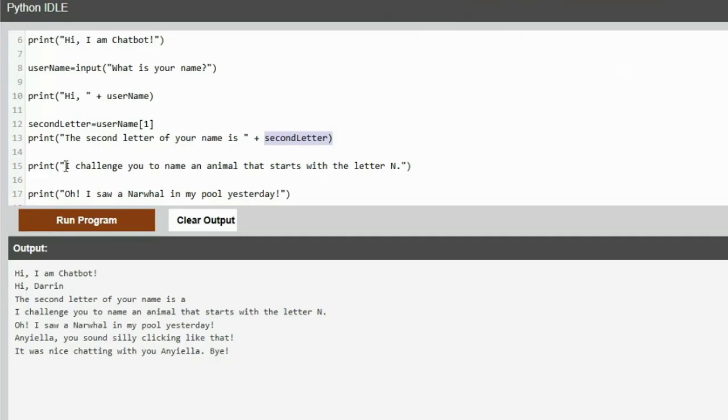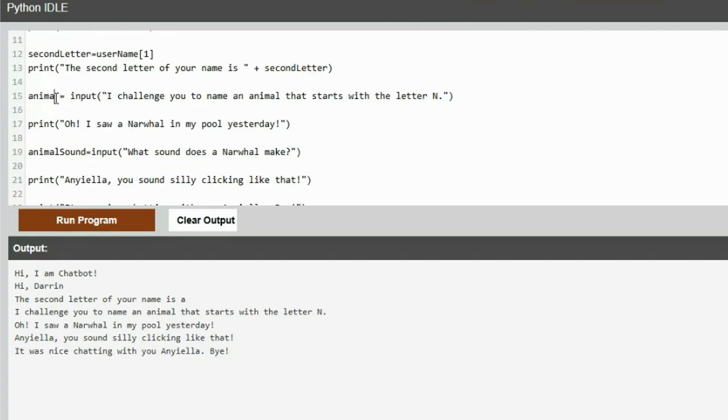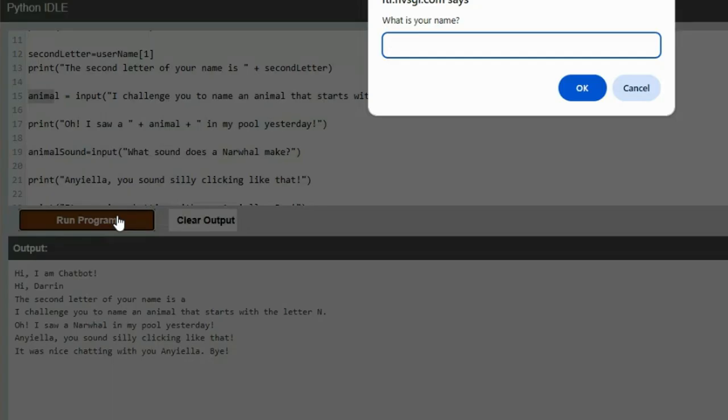And you could still have challenge you to name an animal that starts with letter N. We could change that to animal equals input. And then you can say, oh, I saw a plus animal plus a in my pool yesterday. And then you can say what sound does a narwhal make, or you could say what sound does it make if we want to say whatever animal I entered. If I run it again, Darren, challenge your name an animal that starts with letter N.